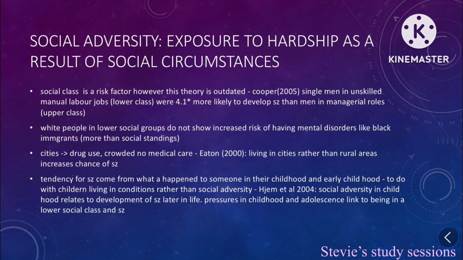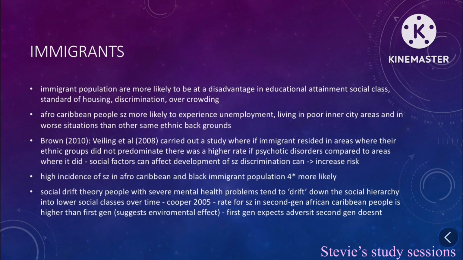The tendencies for schizophrenia come from what's happening to someone during their childhood and early childhood. It's to do with the children's living conditions rather than social adversity. Hyam et al. 2004. Social adversity in childhood relates to the development of schizophrenia later in life. Pressure in childhood and adolescence is linked to being in a lower social class and schizophrenia.